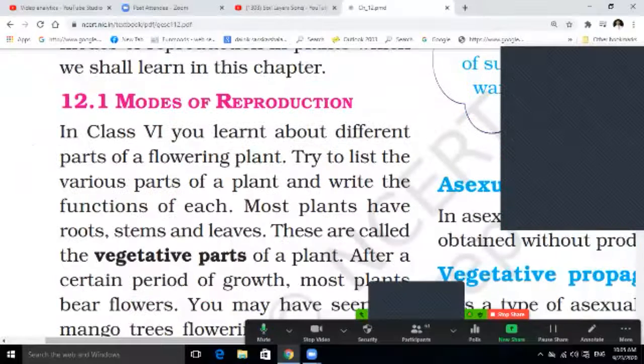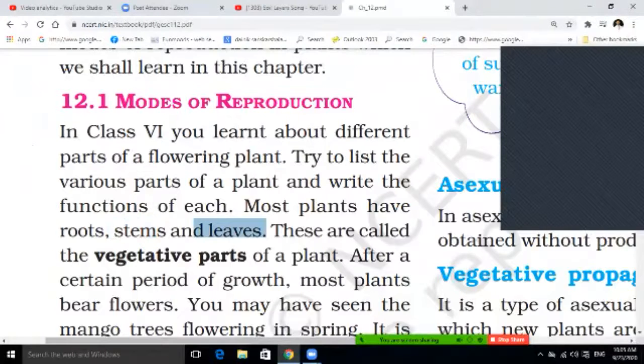If I talk about the mode of reproduction, most plants do reproduction with the roots, with the stems and with the leaves, students. So these are called vegetative parts of the plants: root, stems and leaves. Many plants develop their offspring by these vegetative parts.